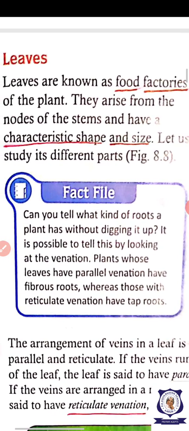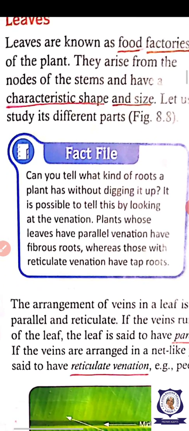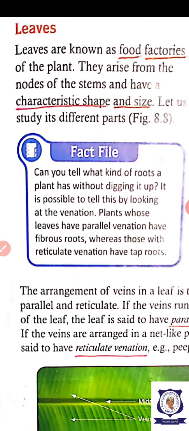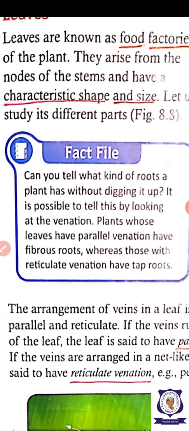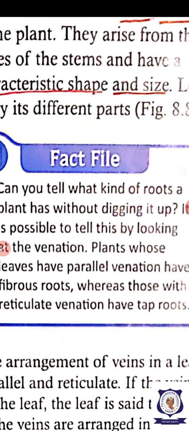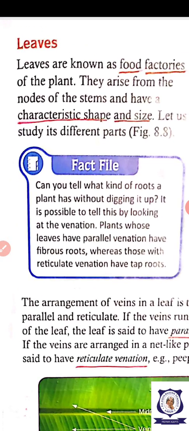You might have seen some plants are very dark green, and some plants are light green in color. They have different shapes and sizes of leaves, because each plant's own shape and size is the characteristic feature of that particular plant.